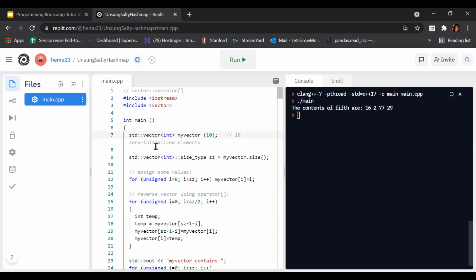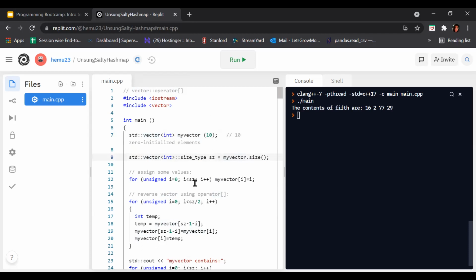Here we are creating a vector of int data type named my vector of size 10, with zero-initialized elements. We only declare its size 10; we are not initializing the vector elements. Now we create another variable, std::vector<int>::size_type sz, which equals my vector dot size. Here we are just assigning the size to the other variable.